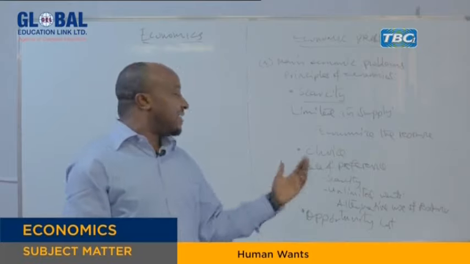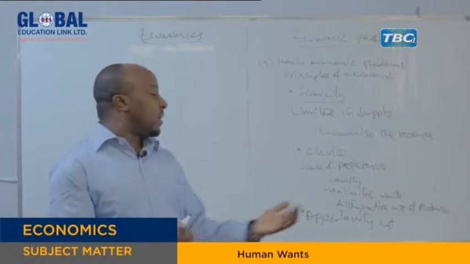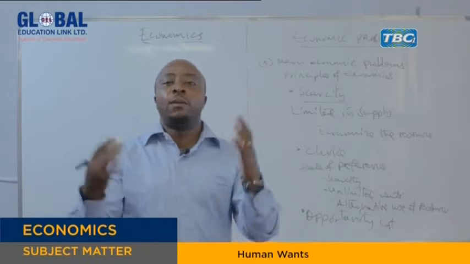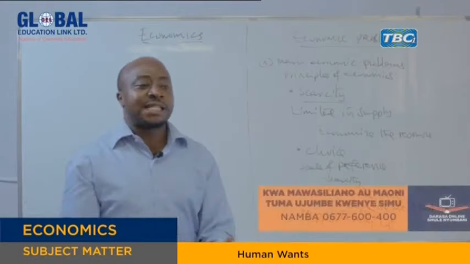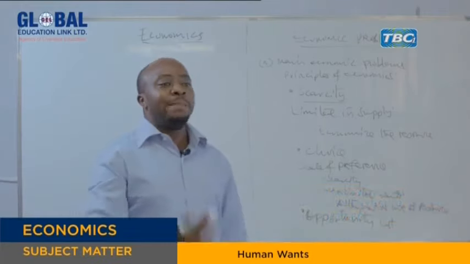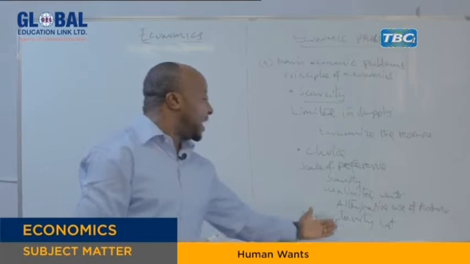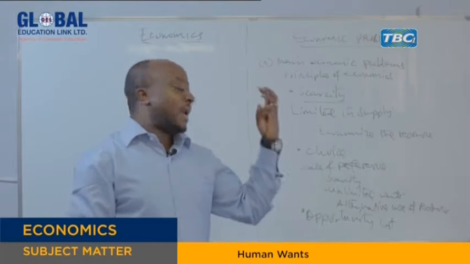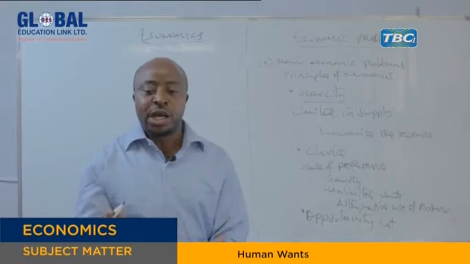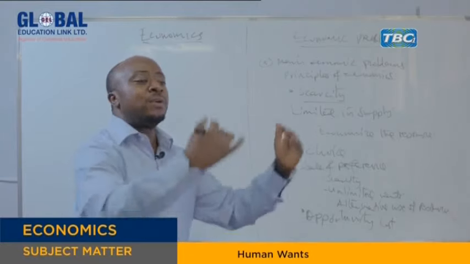For example, the government has little income, but there are so many needs in the society. The society needs water, infrastructure, electricity, and so many things. So the government has to choose. Maybe these are people around Ubungo. They need water, proper infrastructure, electricity, but we have little income. Then we choose. We provide water this time, then we sacrifice the others.